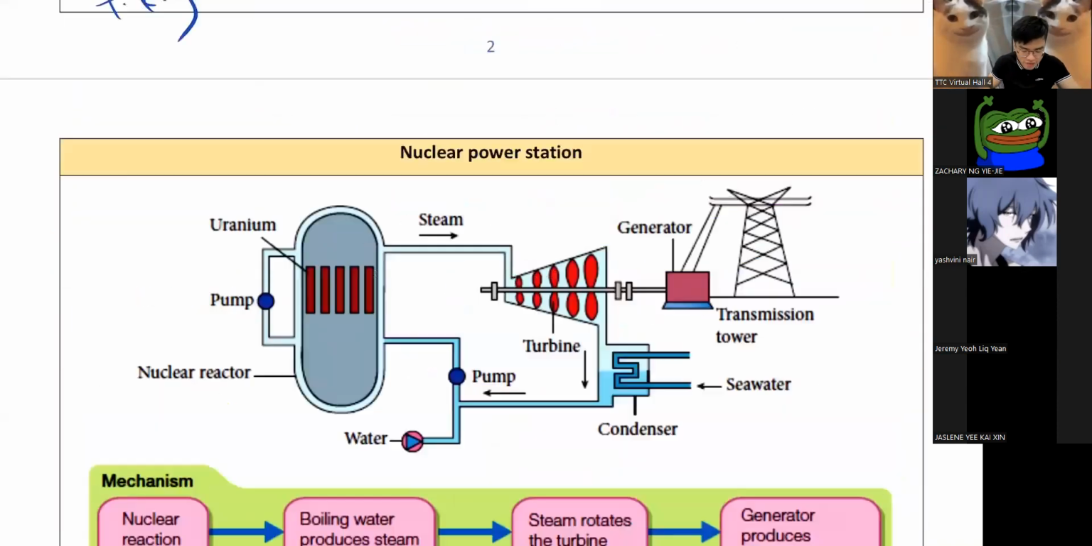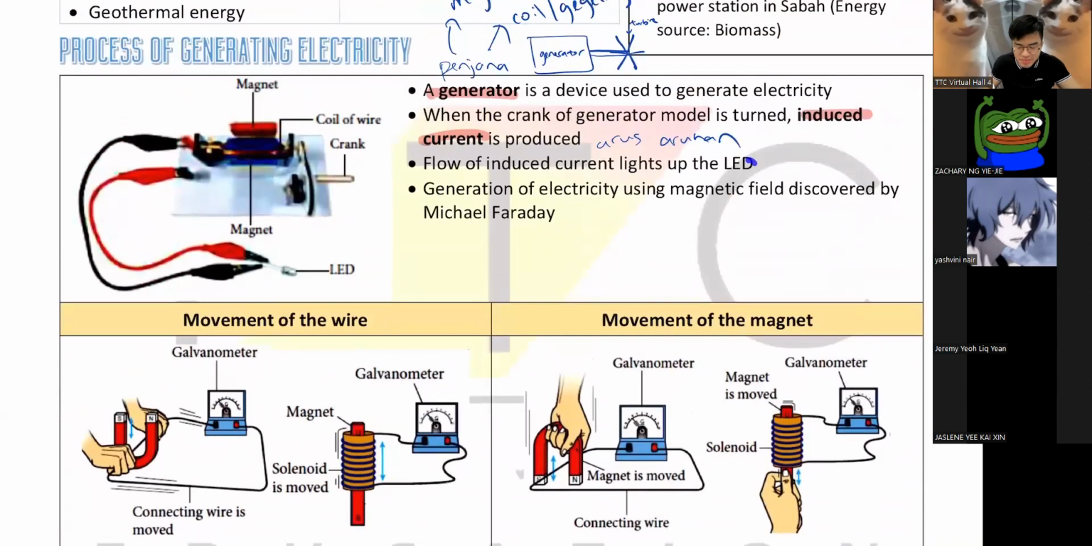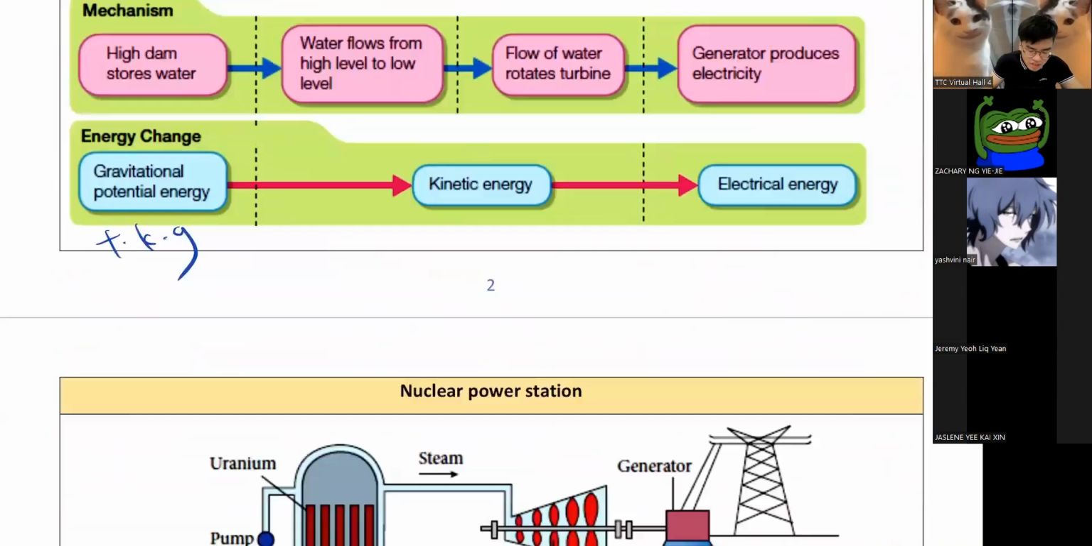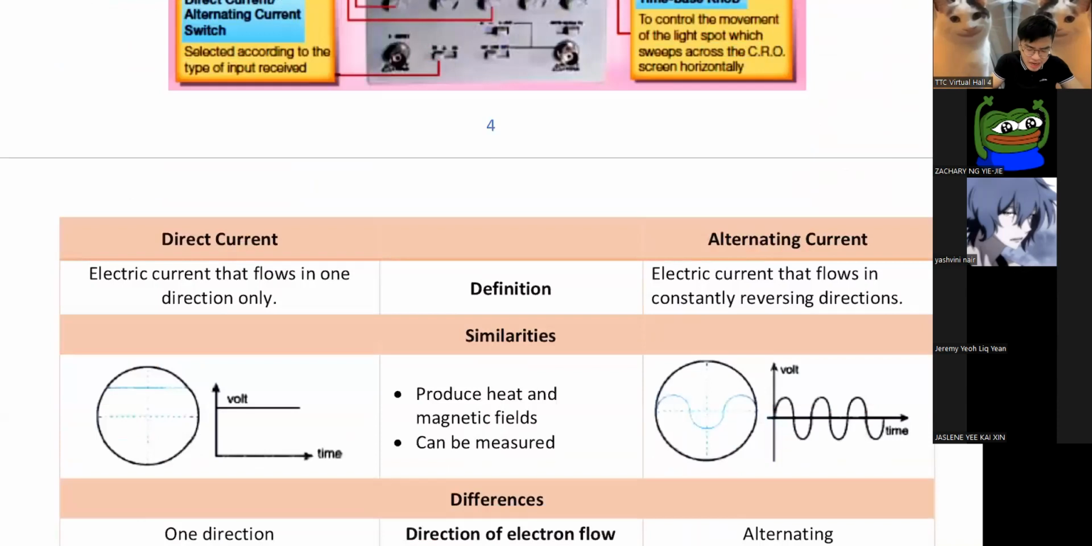I forgot to mention something. When you generate electricity, you get something called induced current, right? So current, do you still remember what is current, guys? Current is the width of the river. Remember, I mentioned that last year, right? So this is called arus.